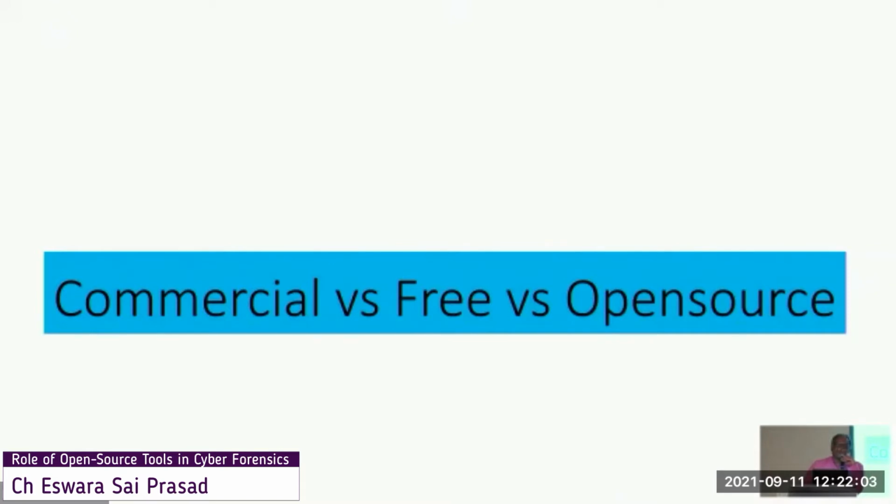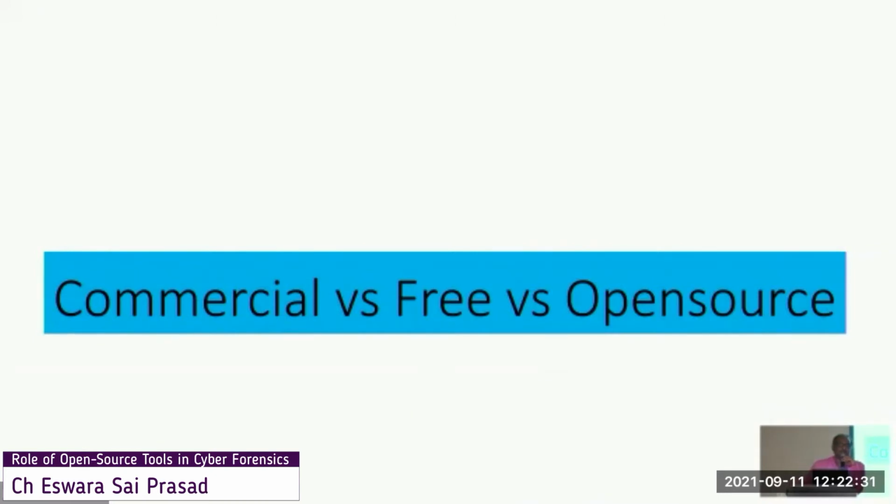You cannot change the source code, that is, you cannot customize that particular free tool. Coming to the open source tools, the source code and the algorithms or the logic used are publicly available. So you can customize that particular code according to your choice. That is the smallest difference between open source and free tools.